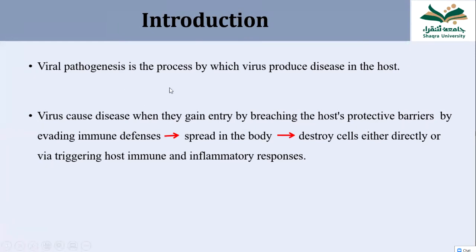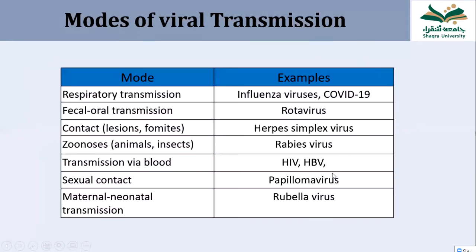First of all, this coronavirus enters the respiratory system. If the host immunity is good, it will defeat it. But if the immunity is not good, then the virus enters inside the cells, causes damage, and stimulates the host immune system to cause inflammation, which leads to pneumonia in the lung, and the person dies.